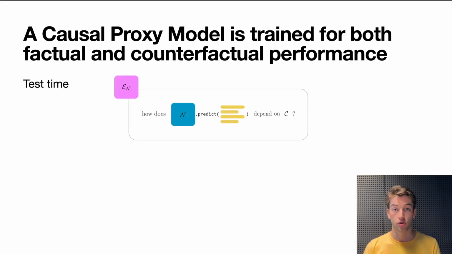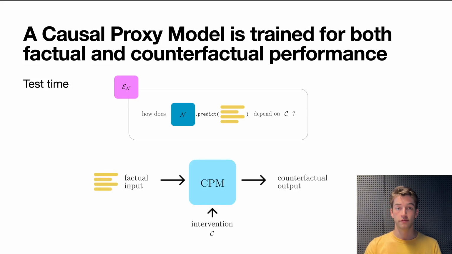So at test time, when our goal is to have an explainer that gives us these kind of estimates of effects, we just take the causal proxy model, we input a factual input, we input a description of the intervention, and we hope that it will give us a faithful representation of what the original model would have done in a counterfactual scenario.